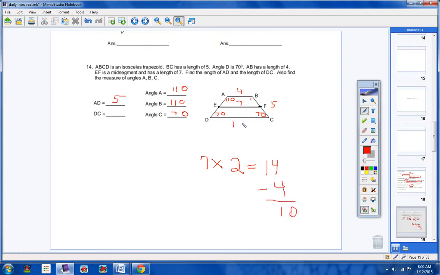Okay? And if you want to check your work, take this base here, 4, this base here, 10, add them together and divide by 2, and you'll get 7. So this base right here is 10. Remember, the mid-segment is always half the sum of the bases. Okay? Alright, I believe that's it.